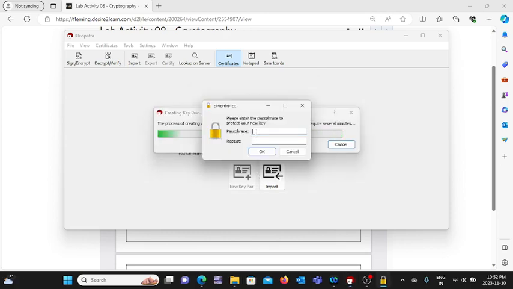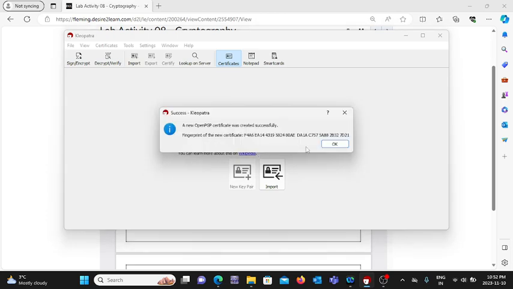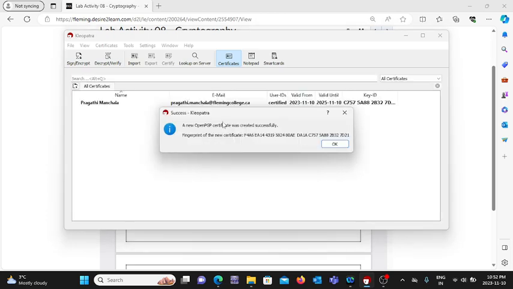Now we have to generate a passphrase here. See, we can see here the certificate has been created successfully with my name.